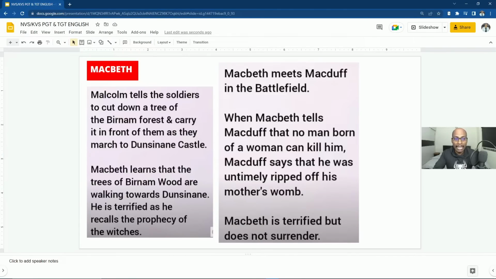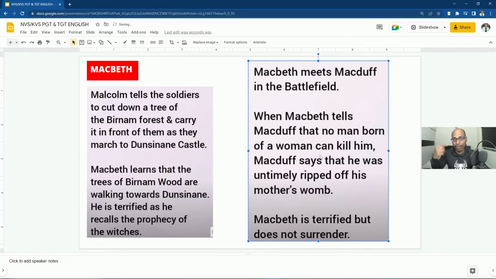Then when the battle begins, Malcolm tells the soldiers to cut down a tree of the Birnam forest and carry it in front of them as they march to Dunsinane Castle. So that prophecy you can understand. The three witches told that unless the Birnam forest comes to Dunsinane, how could we believe that a forest can move? But these soldiers cut the trees and covered themselves behind those Birnam forest trees, and they moved to Dunsinane Castle. Macbeth learns that the trees of Birnam Wood are walking towards Dunsinane. He is terrified as he recalls the prophecy of the witches. So he understood that whatever prophecy was told by the three witches is coming true.